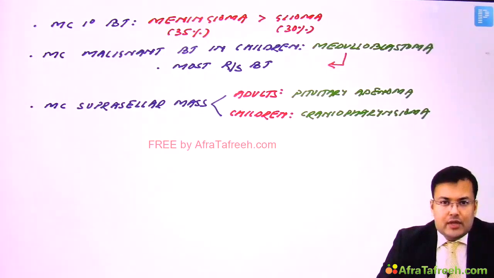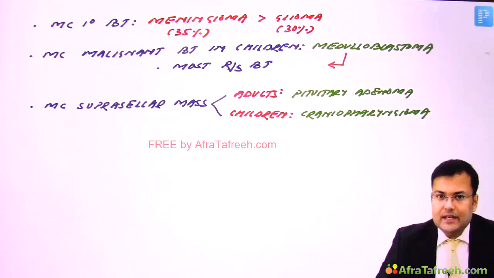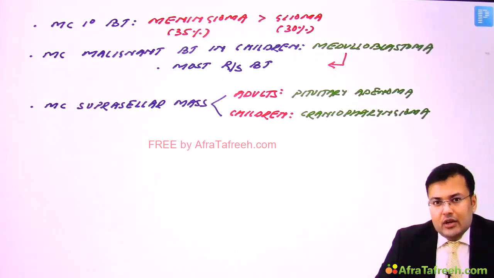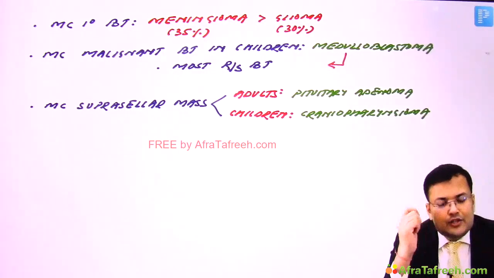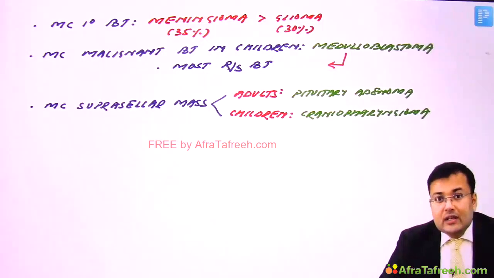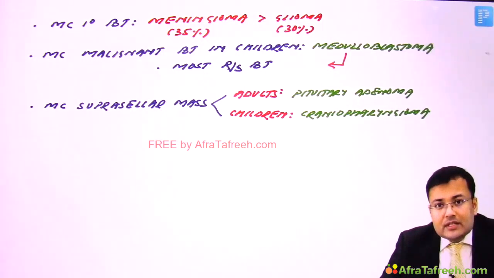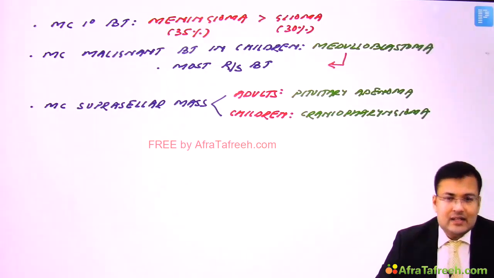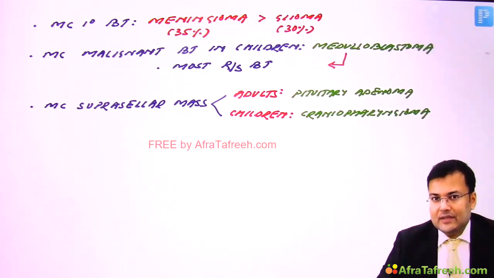Which brain tumor is associated with calcification? So see, craniopharyngioma is also associated, oligodendroglioma is also associated, and meningioma is also associated. Sometimes all three options are there in the question and you have to choose one. So you have to choose the tumor which has the highest risk of calcification.